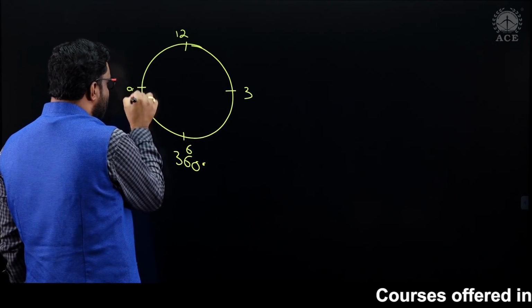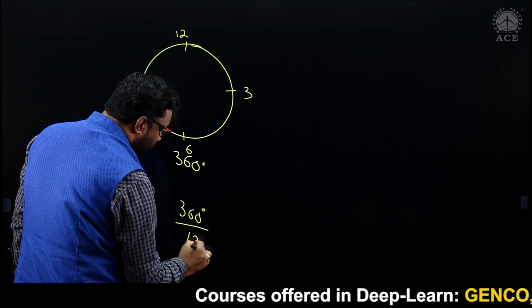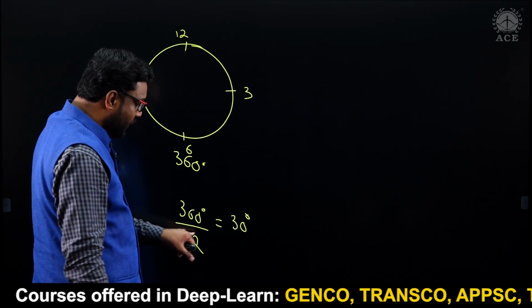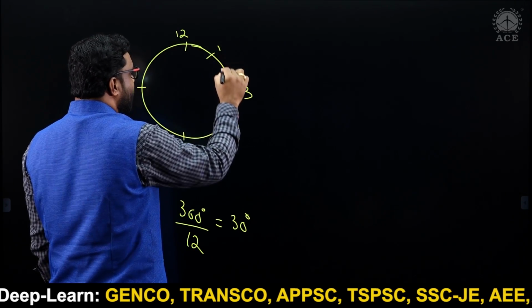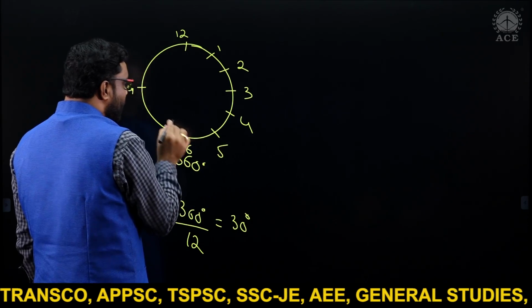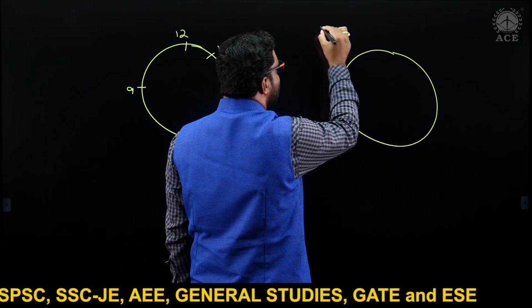So 360 degrees for one full round of 12 hours. Divide by 12, we get 30 degrees for one number. So 12 to 1 is 30 degrees, 1 to 2 is 30 degrees, 3 to 4, 4 to 5, 5 to 6 likewise. Now see, time is 3:30 as per the question.